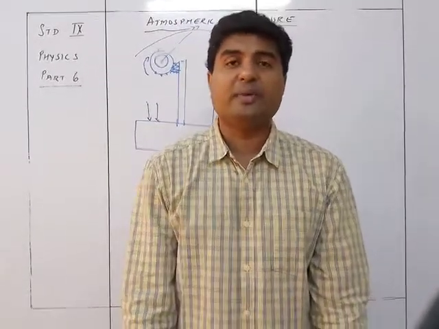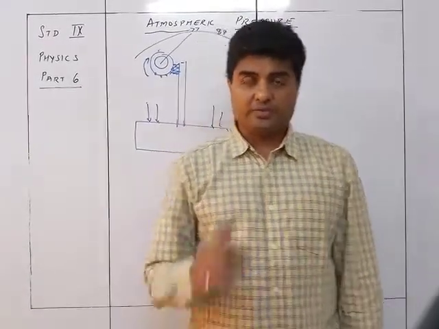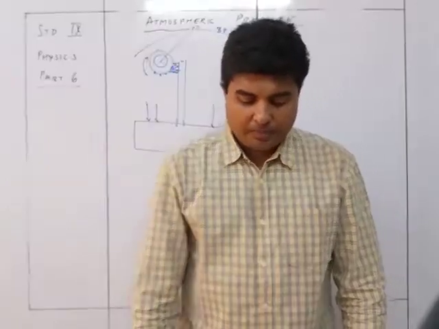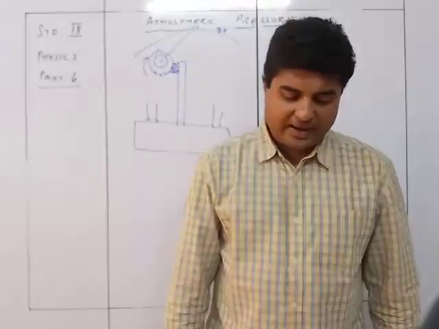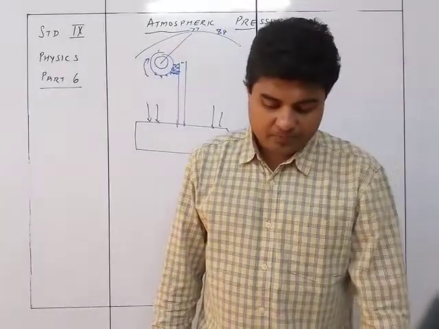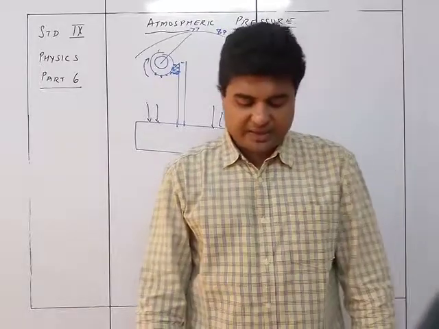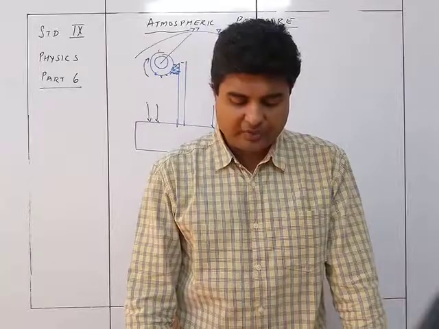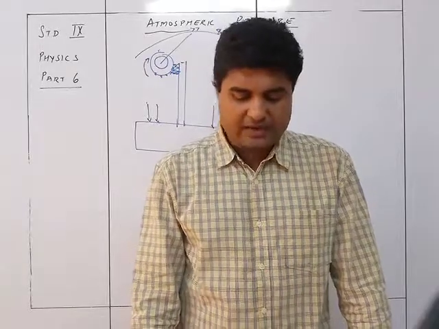Altimeter is the one which measures the height of the area of that particular place. An altimeter is an aneroid barometer, but it is used in aircraft to measure its altitude. Since the atmospheric pressure decreases with the increase in the height above the sea level, therefore a barometer which measures the atmospheric pressure can be used to determine the altitude of the place.